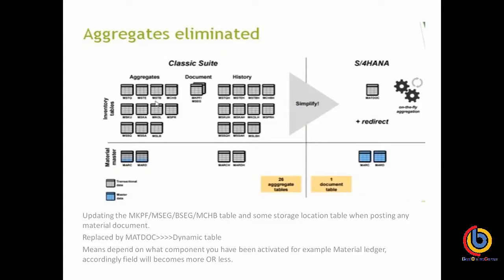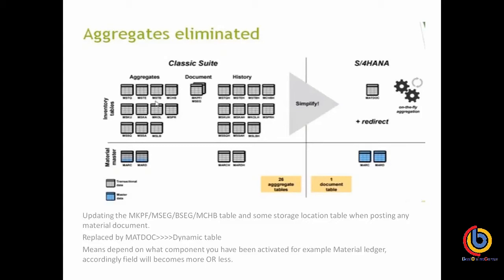Here I have given that 26 aggregate tables have been made obsolete or removed, and one document table has been introduced by SAP. In some cases, SAP has replaced the entire set of tables with one table, but in others SAP has made all the tables obsolete and uses two or three tables.